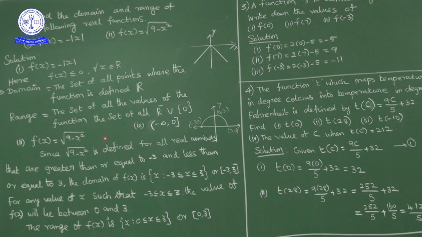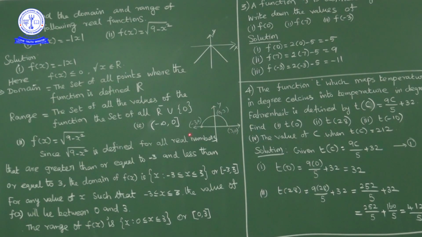F of minus 3 is equal to 0. Suppose if I give f of minus 2, f of minus 2 is how much? 9 minus 4, 9 minus 4 is 5, square root of 5. F of minus 1, how much? Square root of 9 minus 1, square root of 8. F of 0, how much? Square root of 9, square root of 9 is nothing but 3.